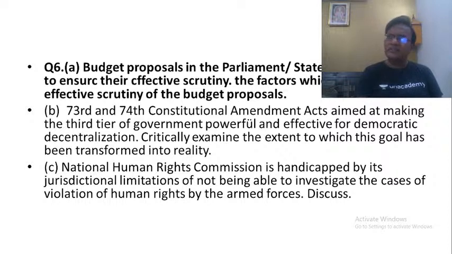NHRC cannot do anything. Even judiciary cannot do anything. There were so many atrocities that were committed by armed forces, as part of what they call an error of judgment, wherein innocent people were perceived to be terrorists and they were shot dead without giving them an opportunity also. It led to what we call a police state. And one of the important reasons why the country is still witnessing so much militancy and terrorism is because of the perceived abuse of human rights by the armed forces.